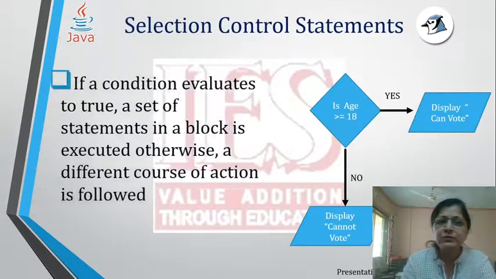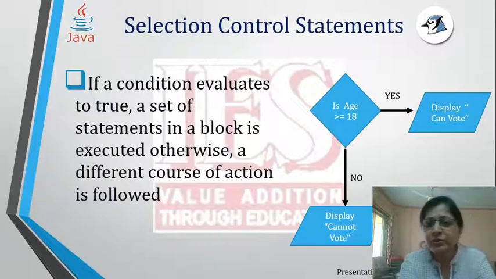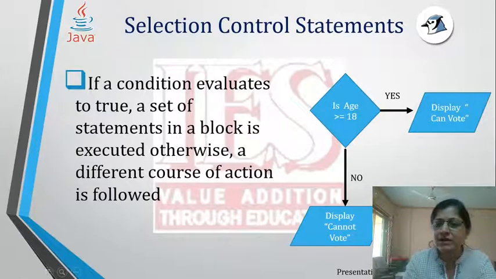When we did flowcharts, I explained that this is a decision box, and inside the decision box you are evaluating an expression, a condition.